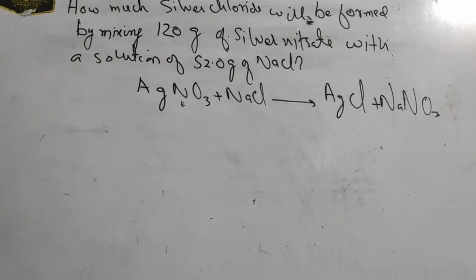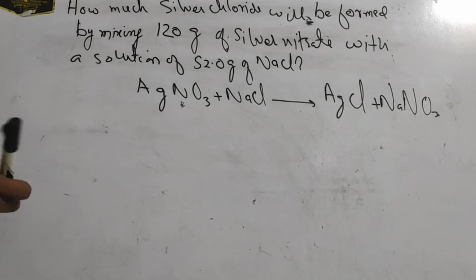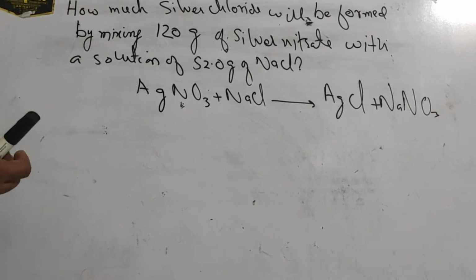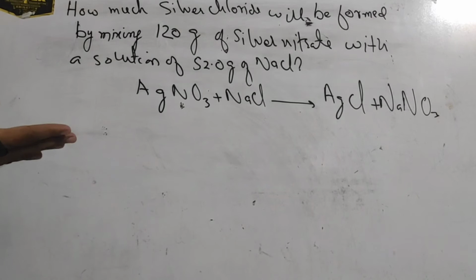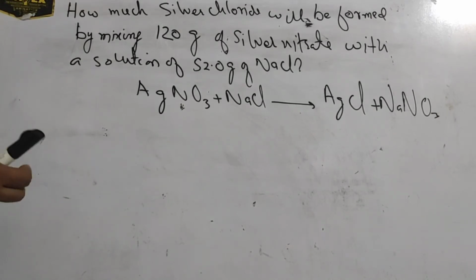How much silver chloride will be formed by mixing 120 gram of silver nitrate with a solution of 52.0 gram of sodium chloride? So silver nitrate reacts with sodium chloride and forms silver chloride, a white precipitate, plus sodium nitrate.